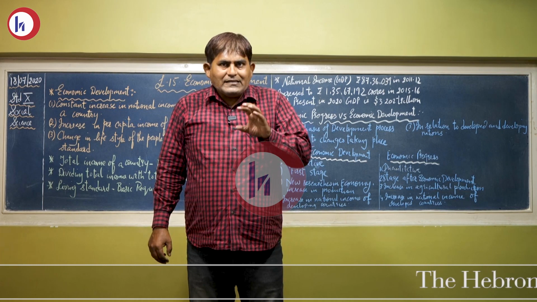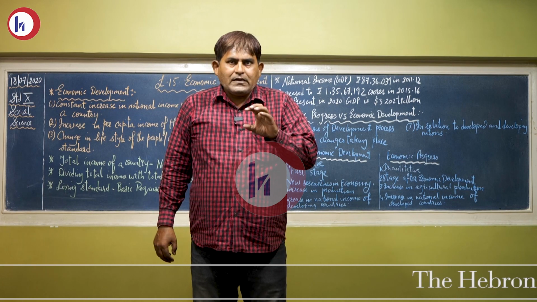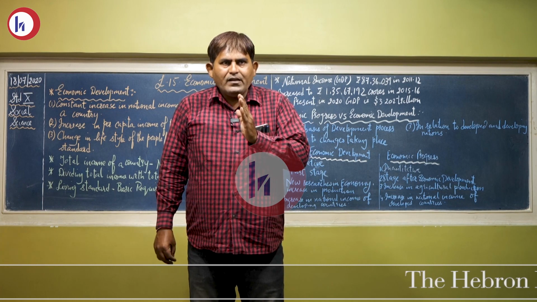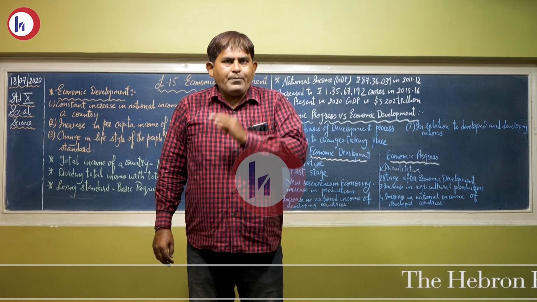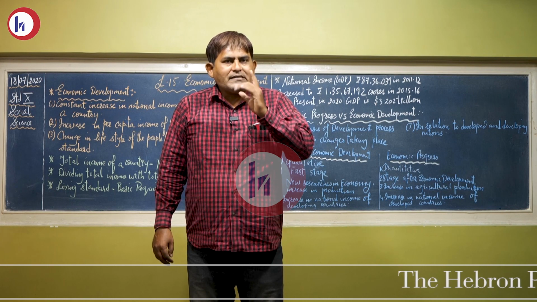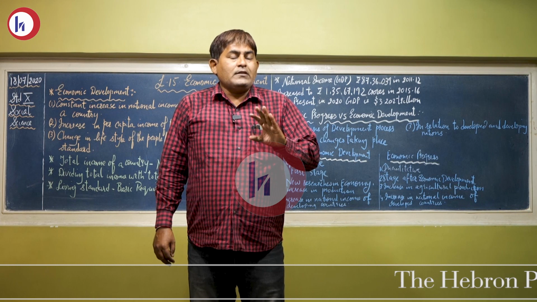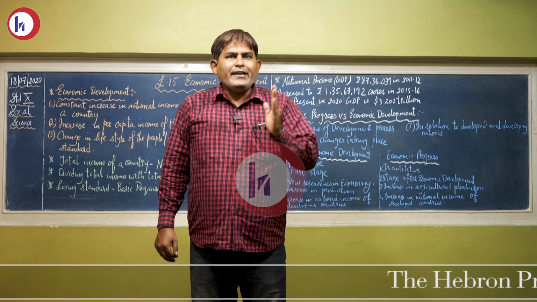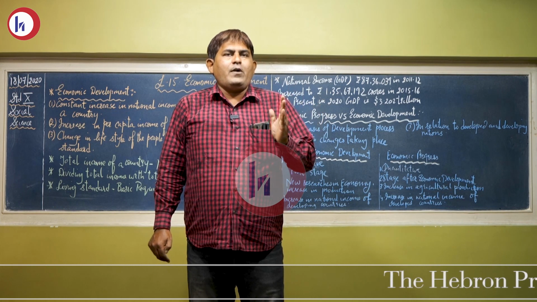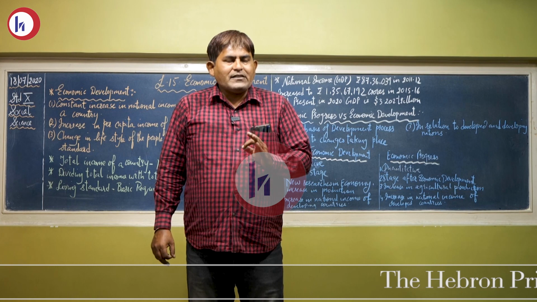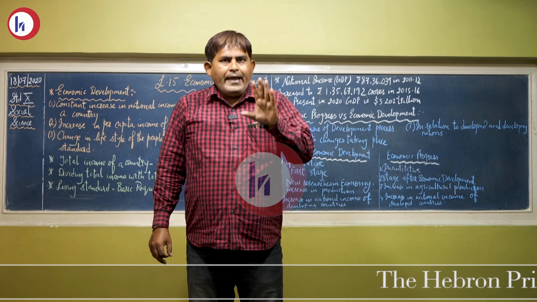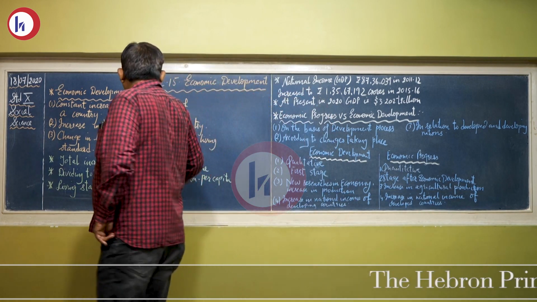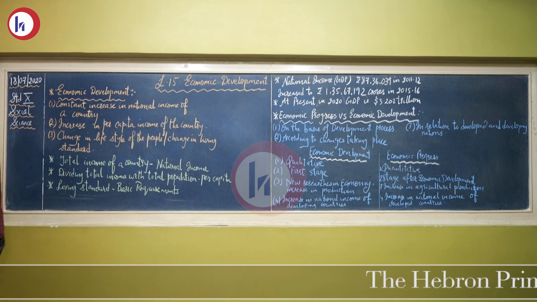Because from this lesson, the paper setter can ask a 1 mark question and an essay 3. When I say essay 3, it means a short answer carrying 3 marks, wherein you have to write 6 points. Or the paper setter may not ask an objective question, but he can put an essay type long question containing 4 marks, wherein you will have to write 8 points. Let us start with the first lesson. Lesson number 15, economic development.